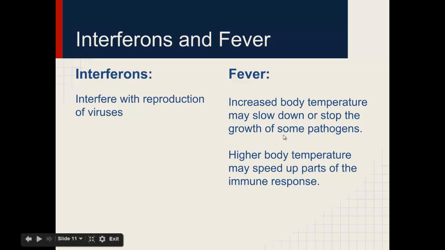So that takes us to the end of the video, and let's just review the main points that we covered. We know that disease, or infectious disease, is caused by pathogens. Our body tries to keep out pathogens with non-specific responses like our skin, our mucus, our tears. And we also know that once pathogens enter our body, our inflammatory response will try to just kill any invading bacteria with white blood cells. And we also know that interferons and fever will help out our body in fighting off disease. Next time we'll talk about the specific way that our body attacks viruses.